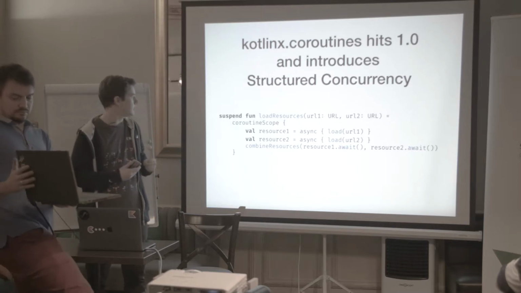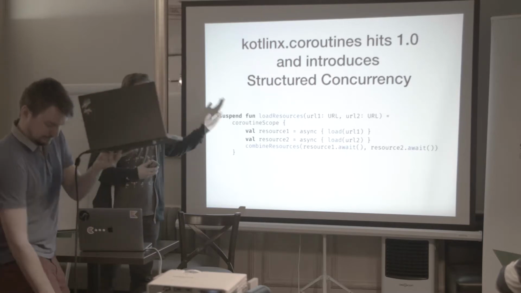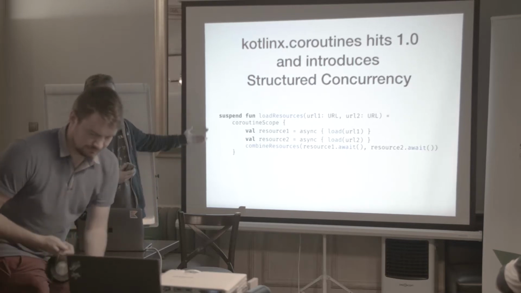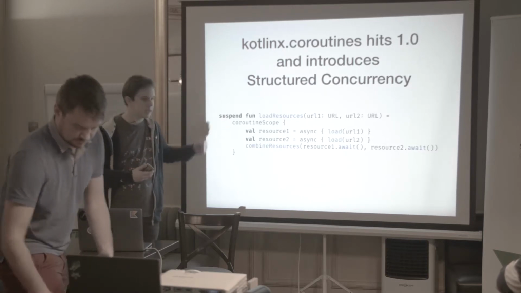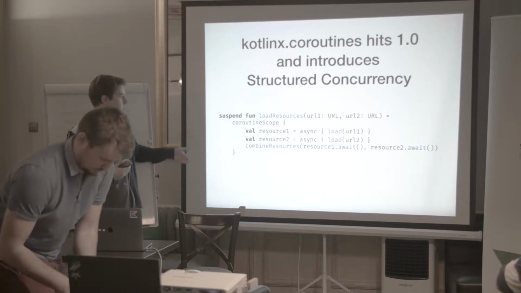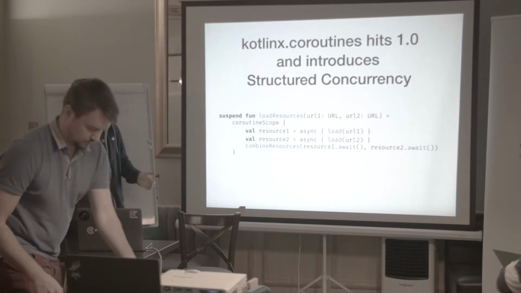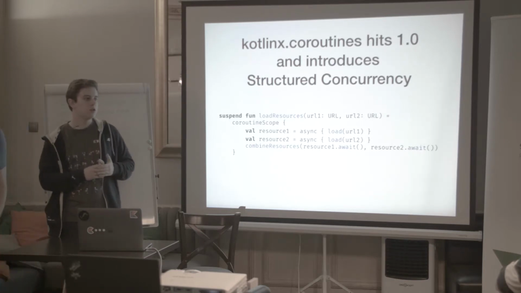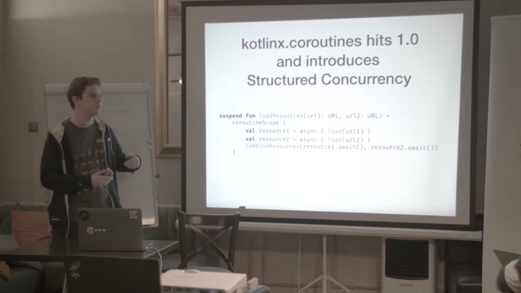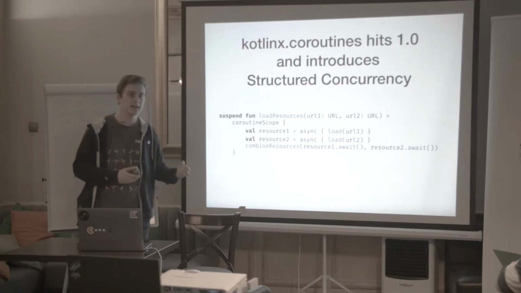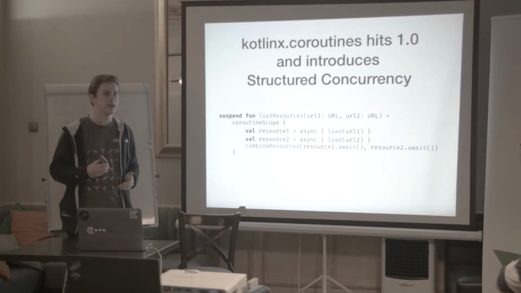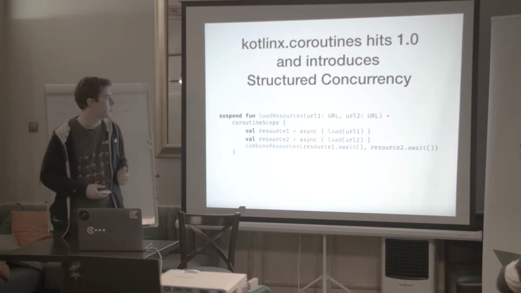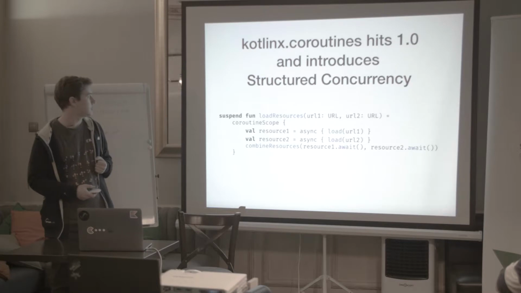So when the first loading process crashes, the whole scope is invalidated, and the second loading coroutine is cancelled. So it works just as we expect it to work. You don't need to manually set up this coroutine hierarchy, because before, when you used experimental coroutines, it was quite tedious and generated a lot of boilerplate code. Now you get it for free.